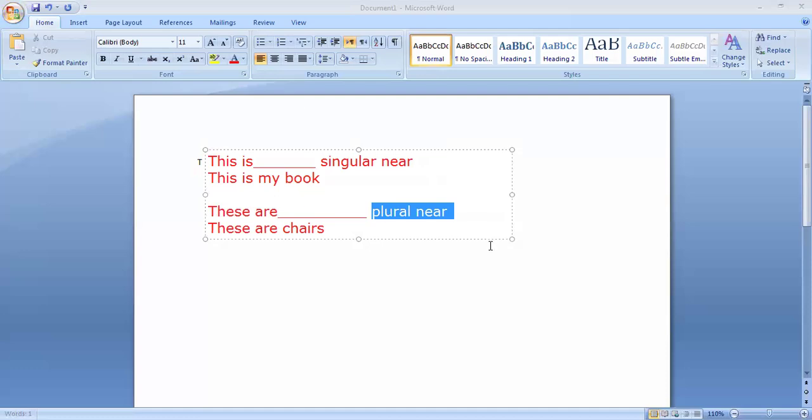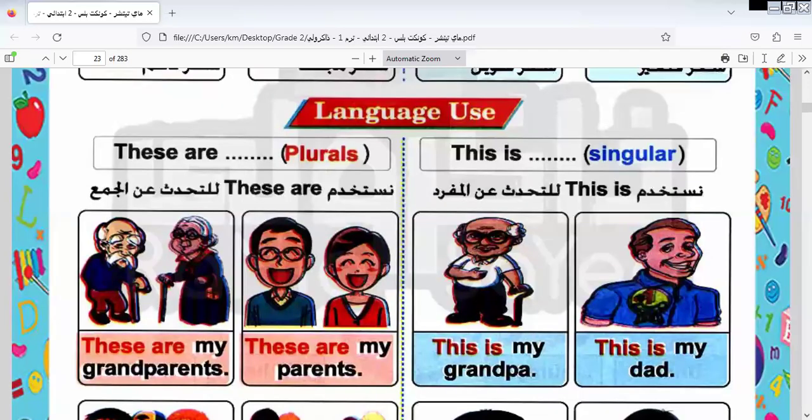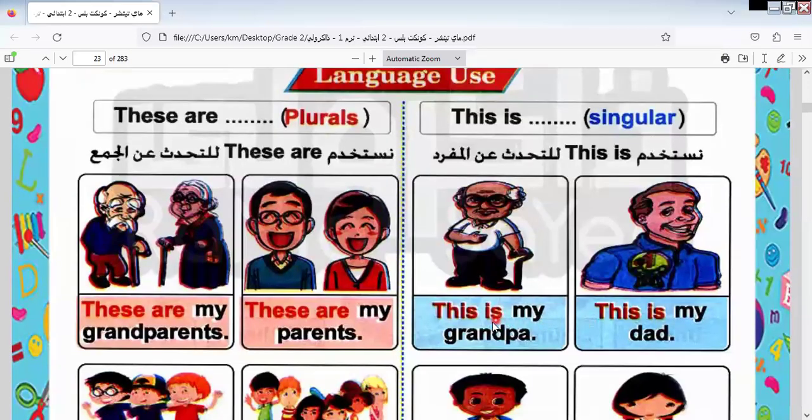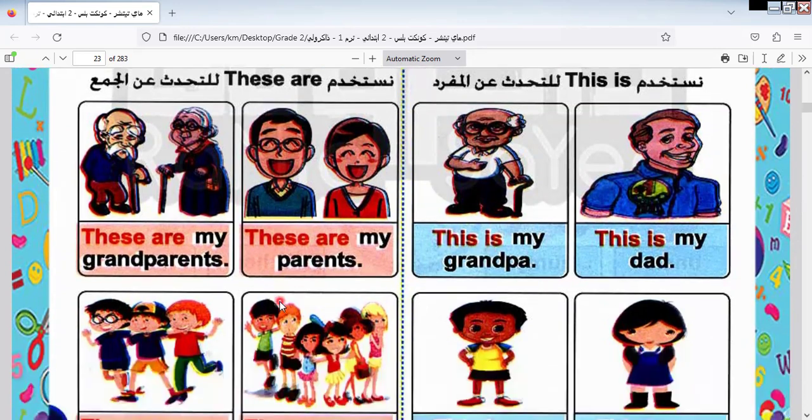We also have that and those for singular far and plural far, but I will explain this later. Today it will be on this and these. Next time I will explain that is for singular far, and those are for plural far. We have another demonstrative pronoun.